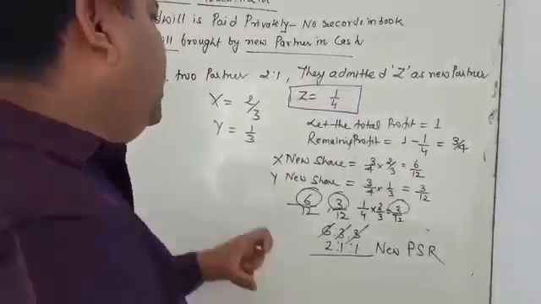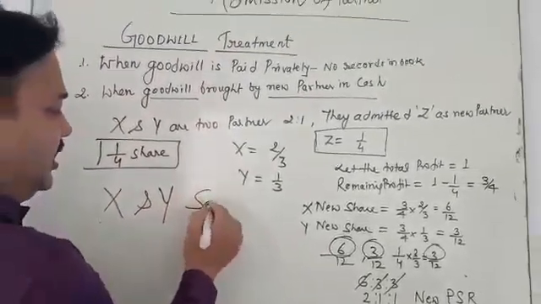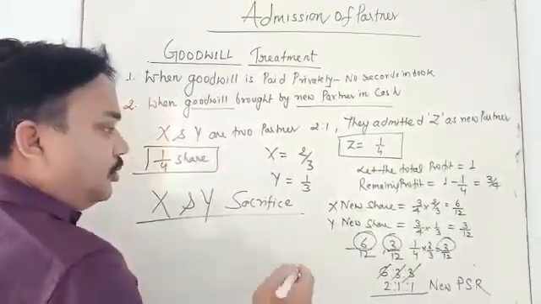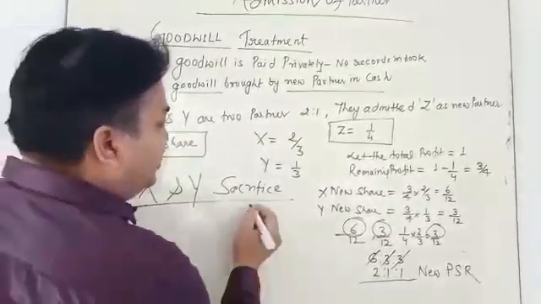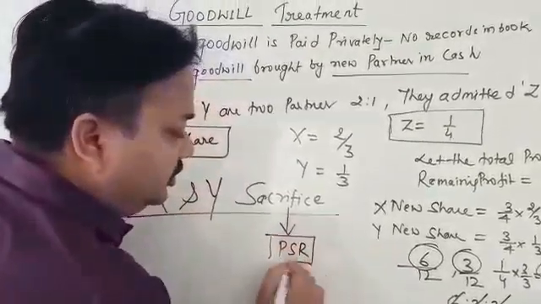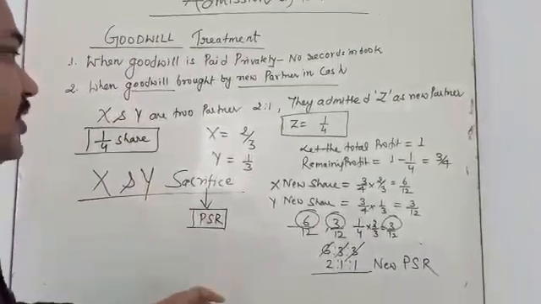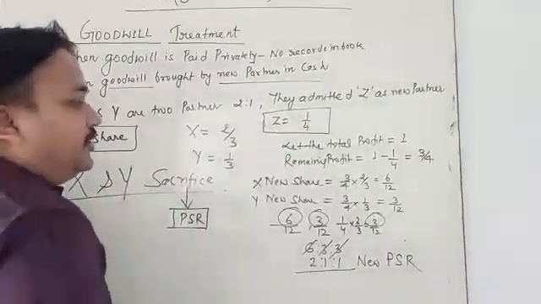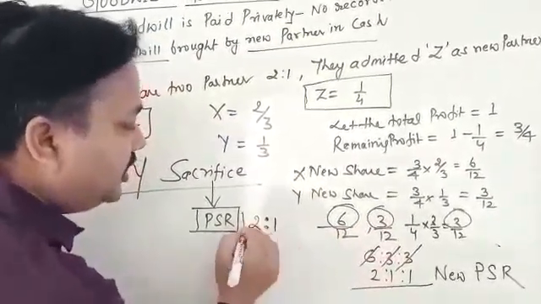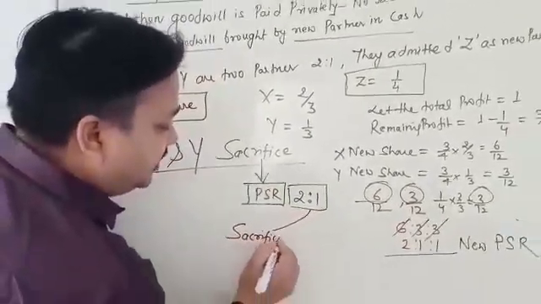It is because X and Y sacrifice. What do they sacrifice? They sacrifice profit sharing ratio. So what is the sacrificing ratio here? 2:1. That is called the sacrificing ratio.